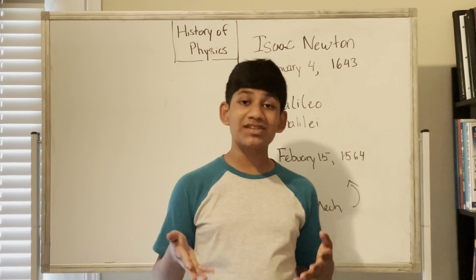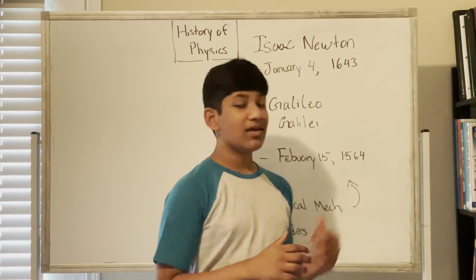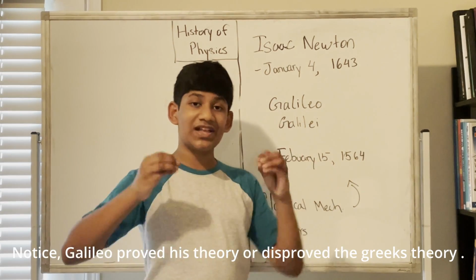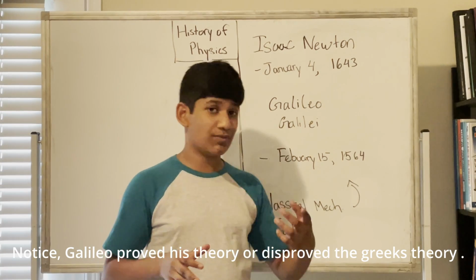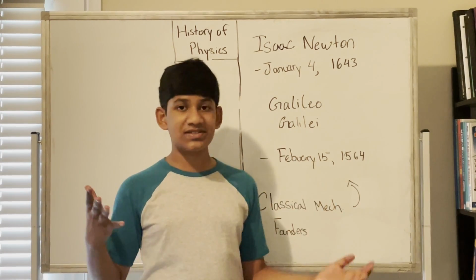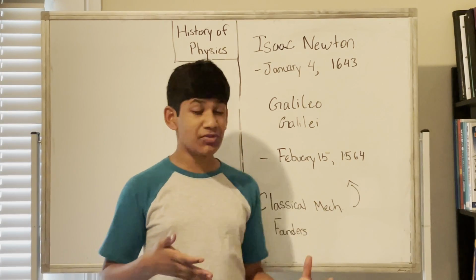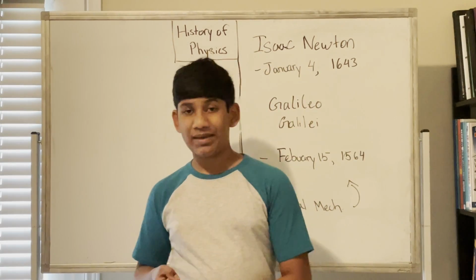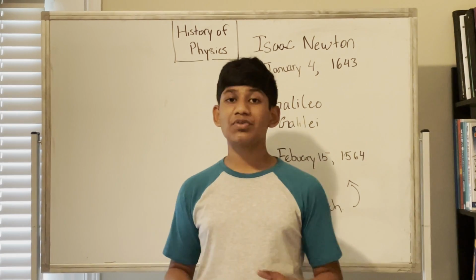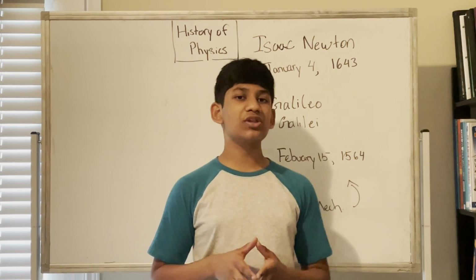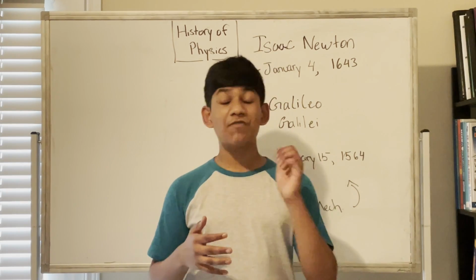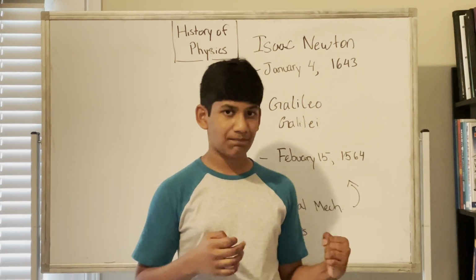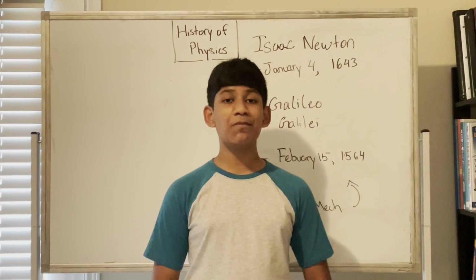After we talked about classical mechanics, we talked about how Galileo Galilei proved that he was right when considering that two objects fall at the same rate and same speed and reach the ground at the same time in a vacuum. On Earth, since we have multiple factors and forces, one object seems to fall faster than the other. Isaac Newton also developed many other fields, like optics and classical mechanics and the universal law of gravitation, and we covered what the universal law of gravitation is. It is also used in NASA today because it's very crucial. Even if Einstein developed a better theory of gravity, Isaac Newton's equations still hold today. Now that we've talked about it and summarized, we can bring this video to an end.